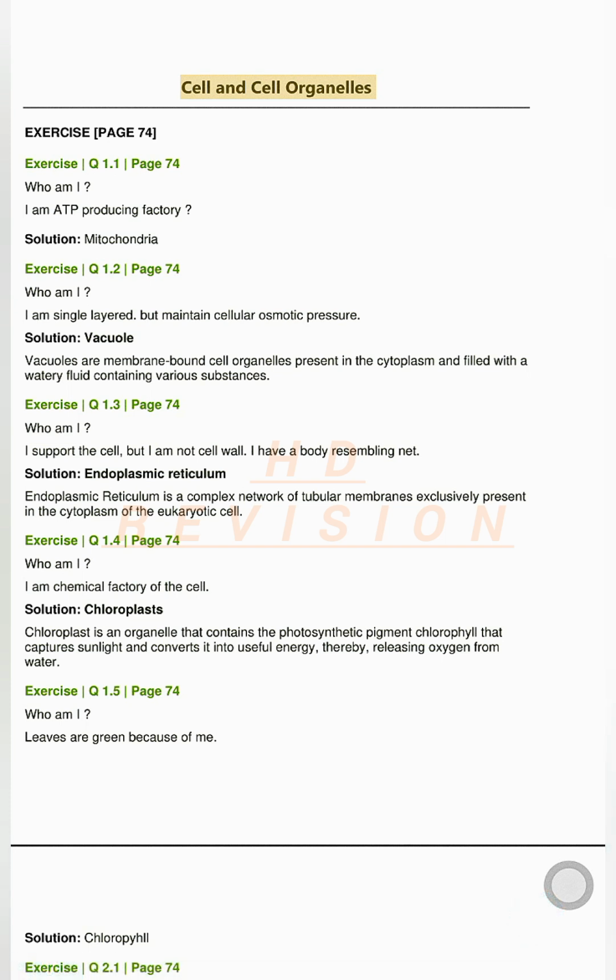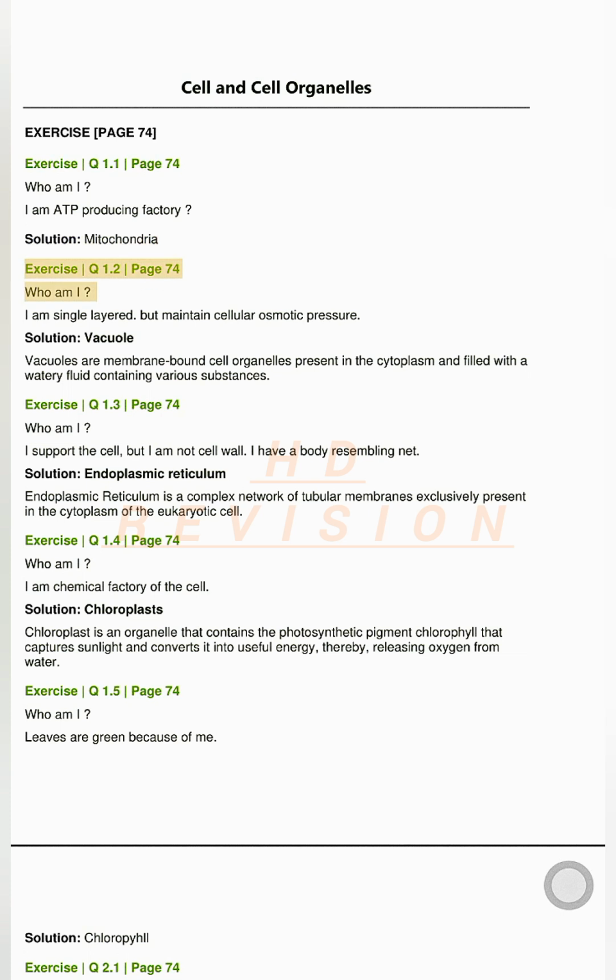Cell and cell organelles. Exercise page 74. Exercise Q1.1 page 74. Who am I? I am ATP producing factory. Solution. Mitochondria.